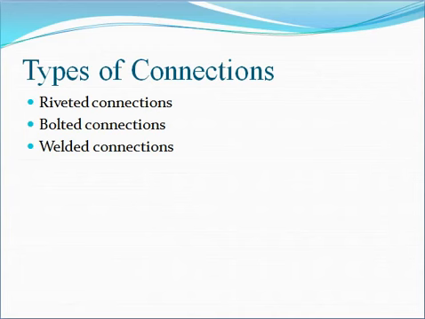The design of connections is very important because the failure of a joint is sudden and catastrophic.